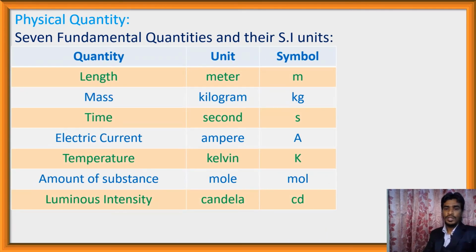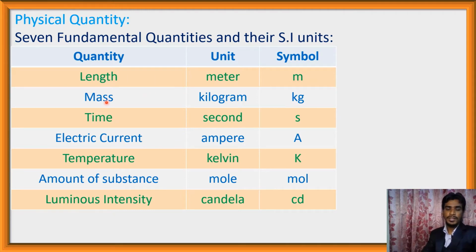Seven fundamental quantities and their SI unit. Here SI unit means international unit. Here 7 fundamental quantities and here their units. Length is a fundamental quantity and its unit is meter, and the symbol of meter is small m.